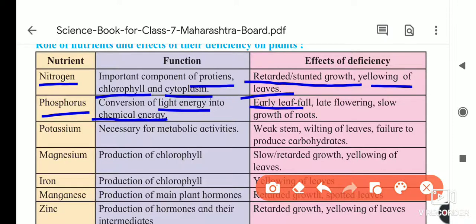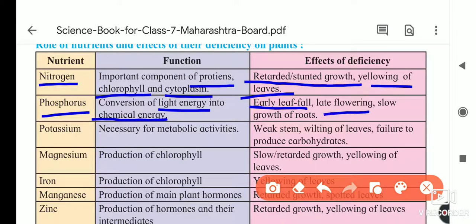The early leaf fall. What happens after the full growth of the plant? All the processes go on: growth takes place, reproduction, it gives the seeds, and then the plant dries and the leaves fall. But before those processes, early leaf fall is the symptom because of phosphorus deficiency.